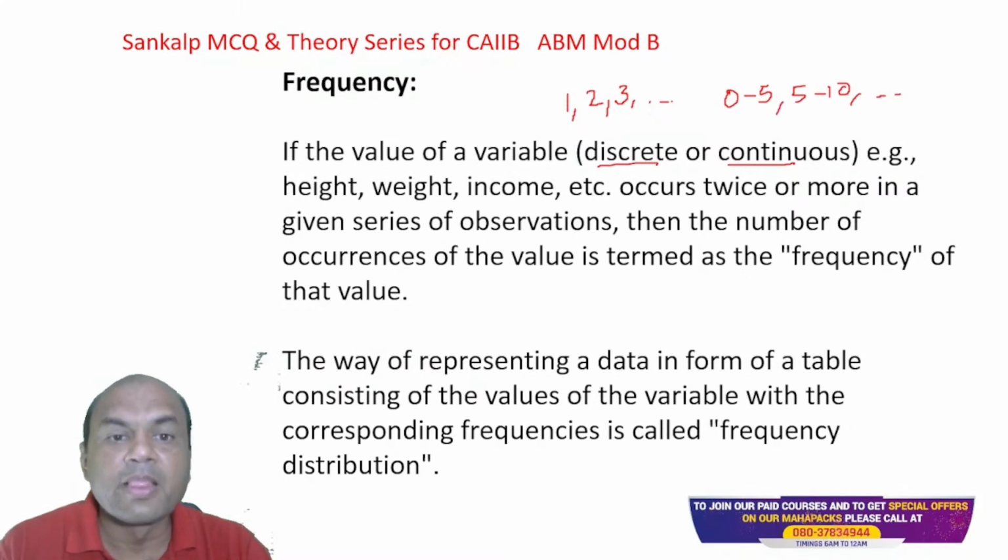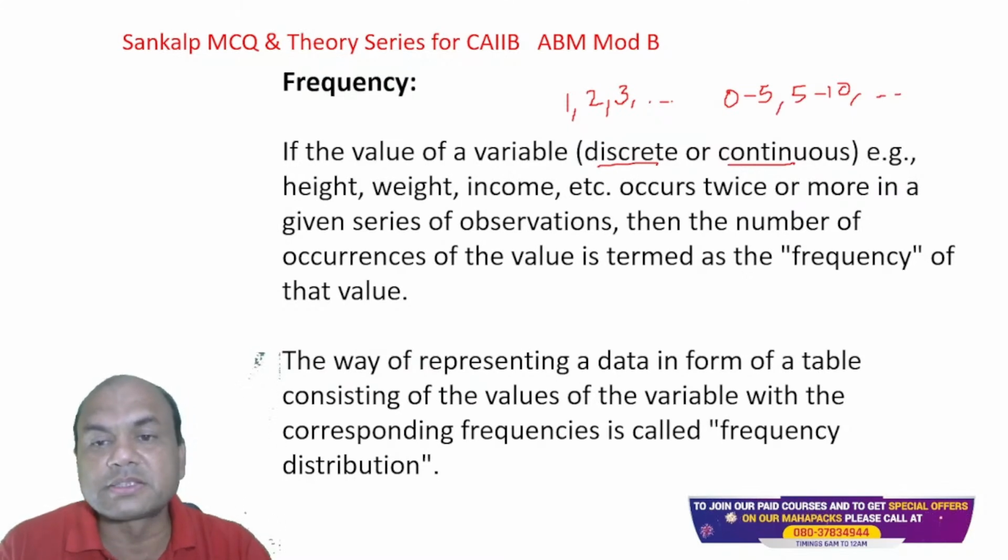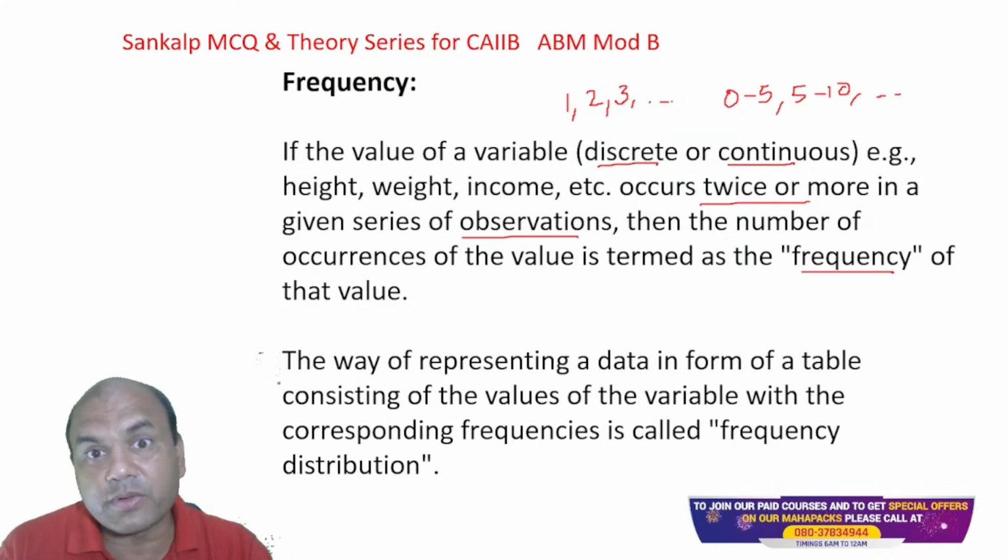So if the value of the variable, discrete or continuous, for example height, weight, income, occurs twice or more in a given series of observations, then the number of occurrences of the value is termed as frequency. This is an important definition from exam point of view. In exam, this word twice or more will be important for you.